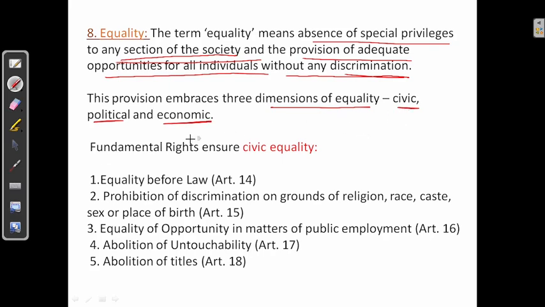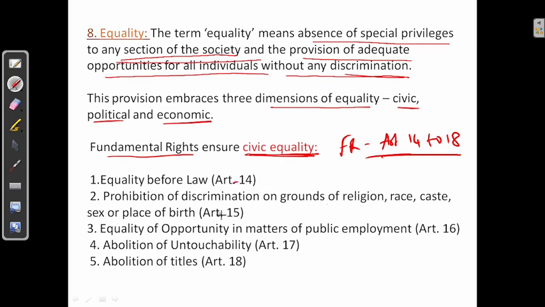So fundamental rights ensure civic equality. Articles 14 to 18 include civil equality. The first one is equality before law. Article 14 says equality before law.